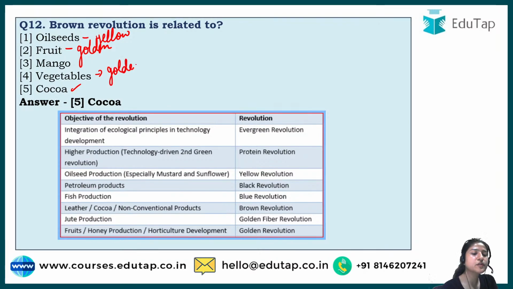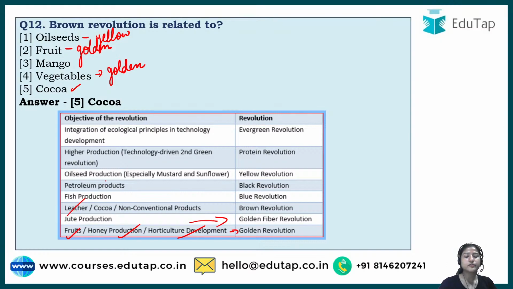So do not get confused if you study somewhere that vegetable or horticulture crops belong to golden, because I guess it is also mentioned here. Yeah, see, fruit, honey production, horticulture, all are known as Golden Revolution only. Jute production, which we studied in a previous question also, what is it known as? It is known as Golden Fiber Revolution. So do not get confused between Golden Revolution and Golden Fiber.